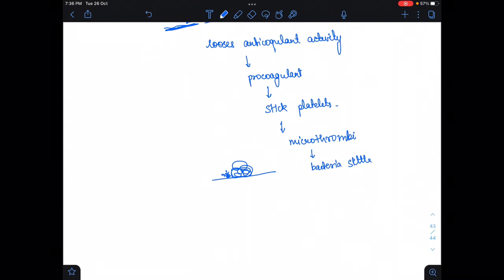More and more bacteria settle there, and if this microthrombus gets dislodged from this position, it will form an abscess or ring abscess in our body. So this is the whole mechanism of how the endocardium gets damaged and what happens after it is damaged.